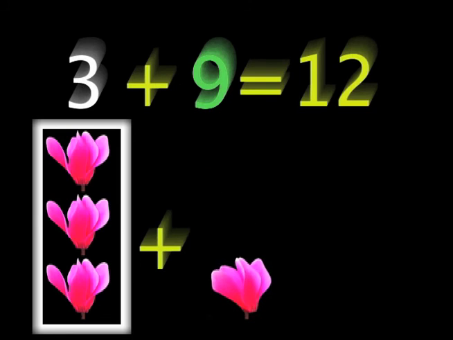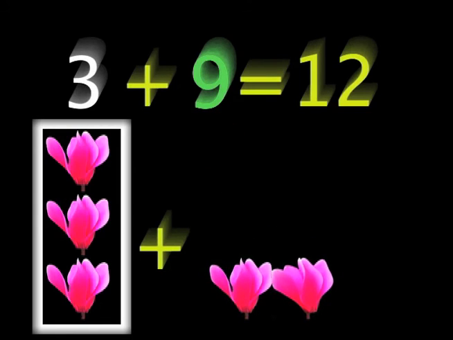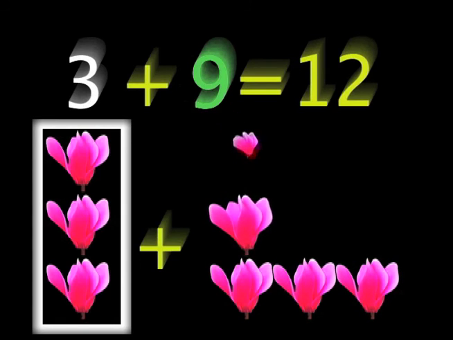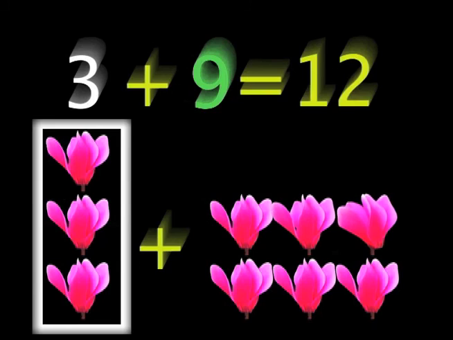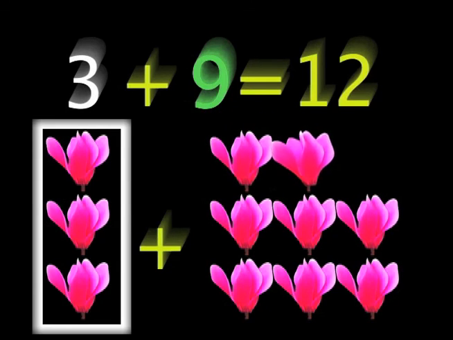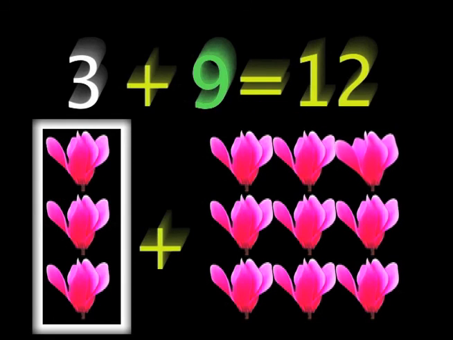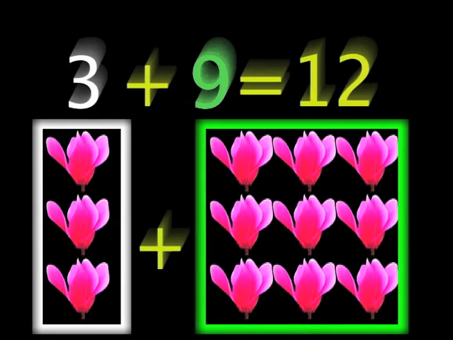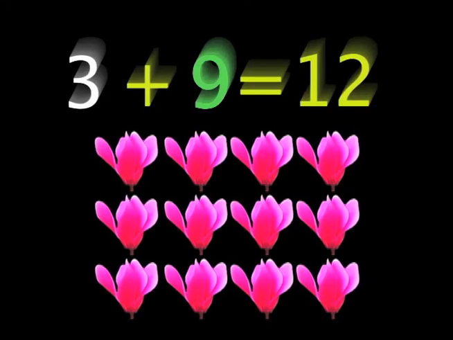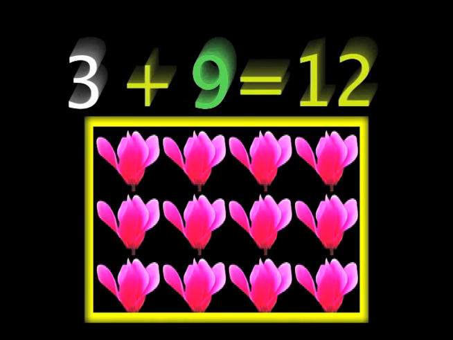Let's take 9 more flowers. 1, 2, 3, 4, 5, 6, 7, 8, and 9. This is a group of 9 flowers. If I put them together, it makes 12 flowers. So 3 plus 9 equals 12.